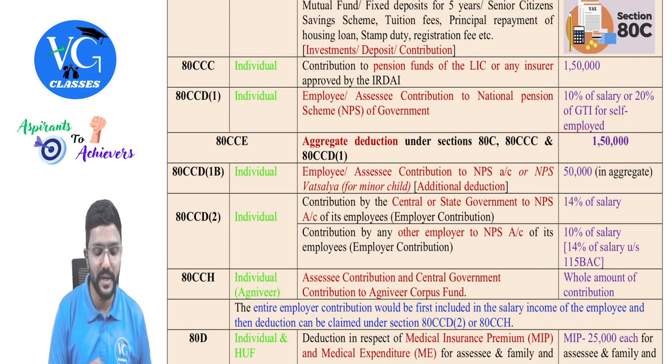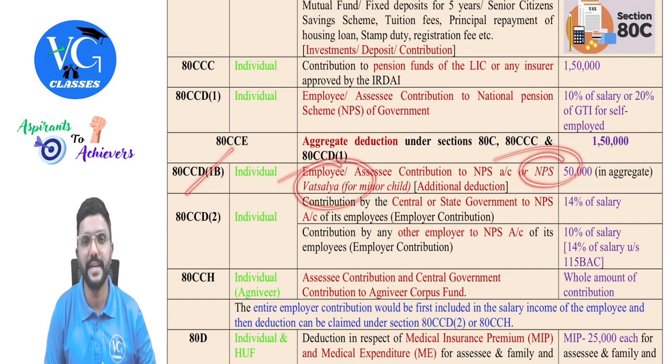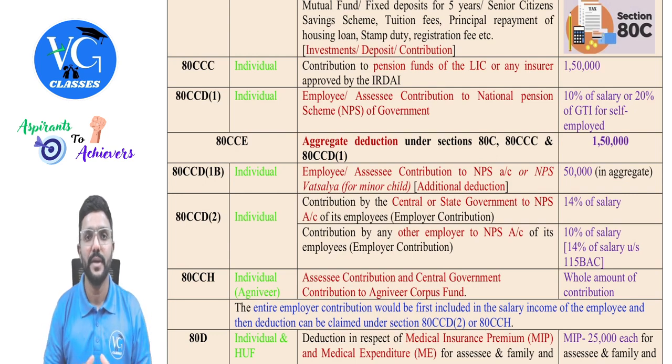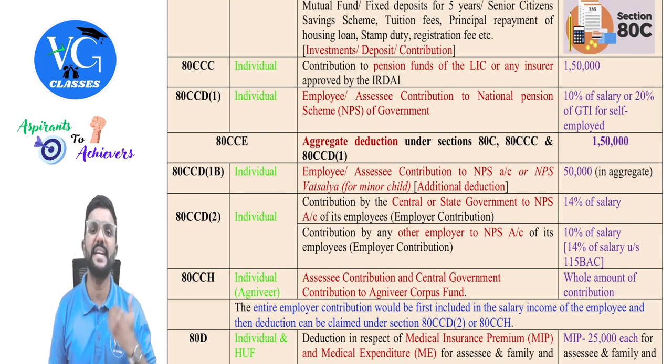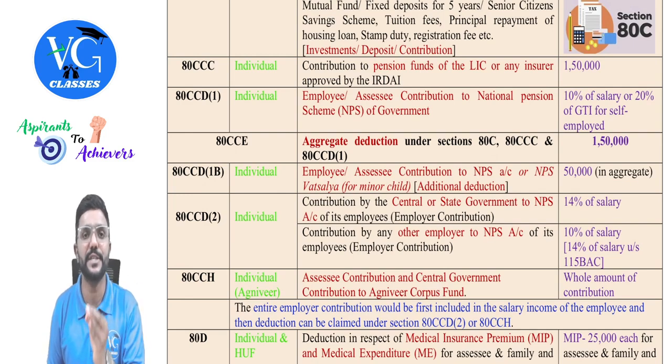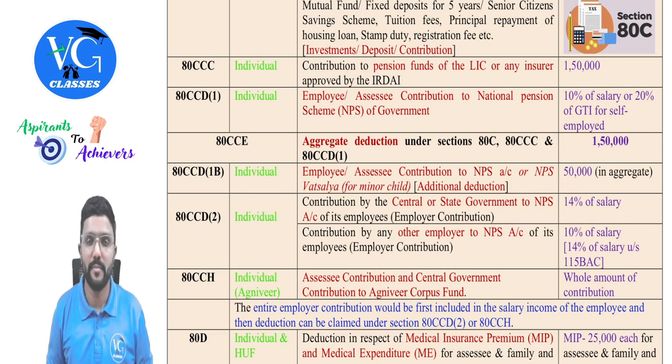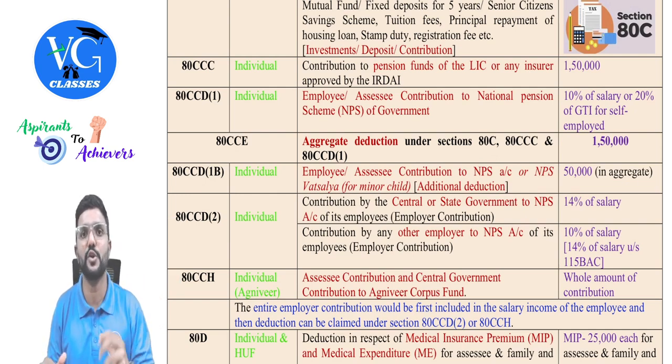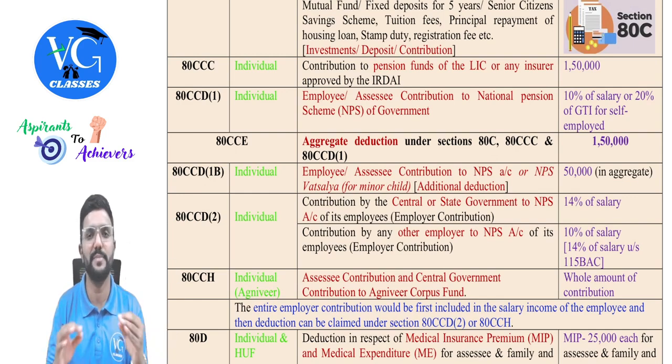One important thing, guys, there is an amendment here, so please be attentive now with respect to NPS Vatsalya. NPS Vatsalya is an account which can be opened in the name of a minor child by a parent or guardian, and whatever contribution they make to this NPS Vatsalya is allowed as deduction under section 80CCD subsection 1B, guys. Got it? Maximum 50,000. I have already explained this concept in detail in an amendment video. There is a separate video for income tax amendments. If you have not yet watched it, do watch it, because I have explained the provisions with respect to NPS Vatsalya in detail there.